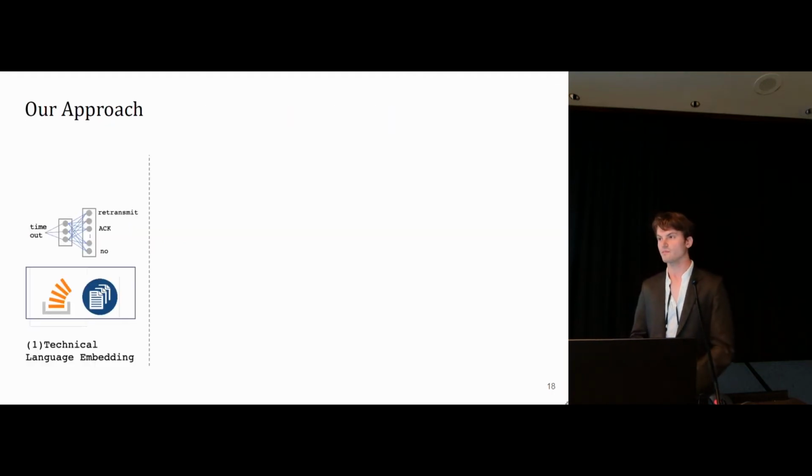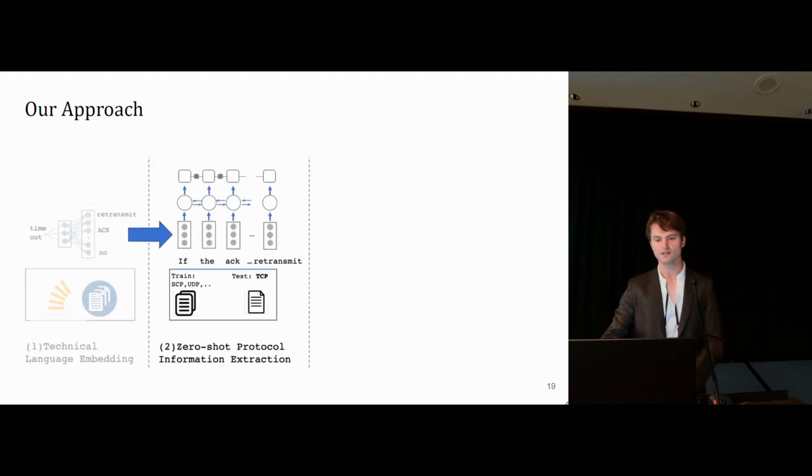We take a four-step approach. The first step is to create a technical language embedding, which captures various interesting or important features of the language that we want to describe. And we'll talk about this more subsequently. The second step is to read the RFC and extract a representation of it using our technical language embedding, using a zero-shot approach, which means that when we apply our approach to some test data, that test data was never observed at training time. So it's no cheating, in some sense.